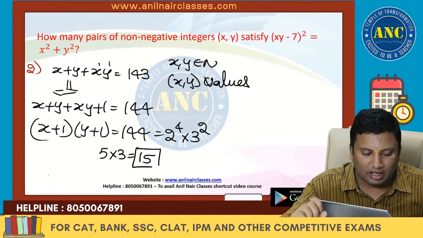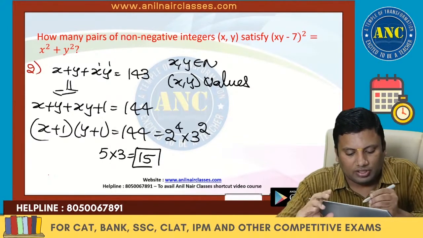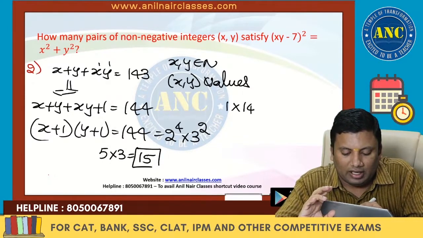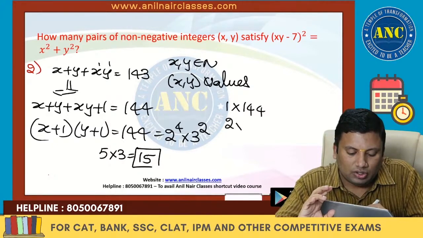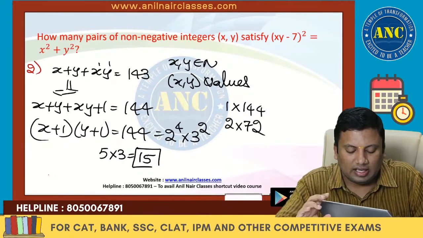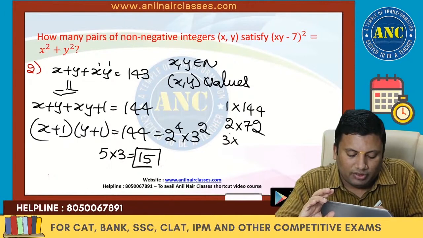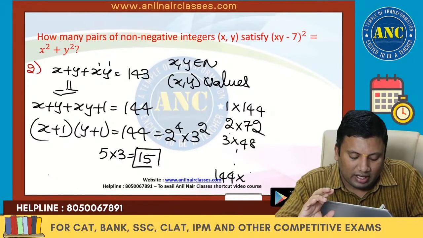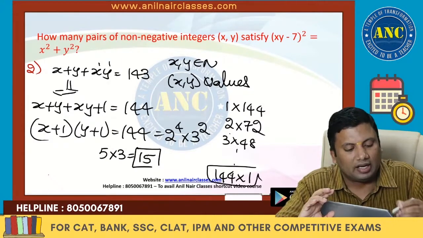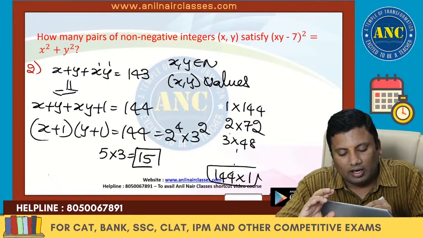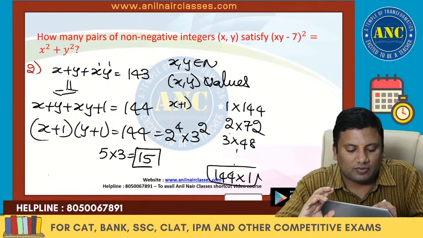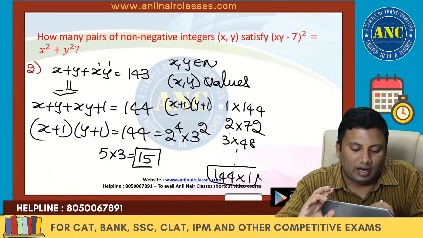Out of these 15 values, see here: 1 into 144, 2 into 72, 3 into 48, and so on. Are there any cases where x and y are zero also? We will eliminate them. If x plus 1 is 1, then (x plus 1) into (y plus 1) is 1 into 144.